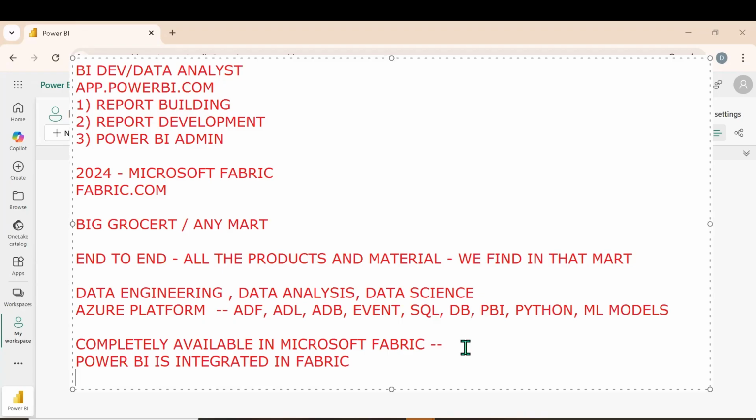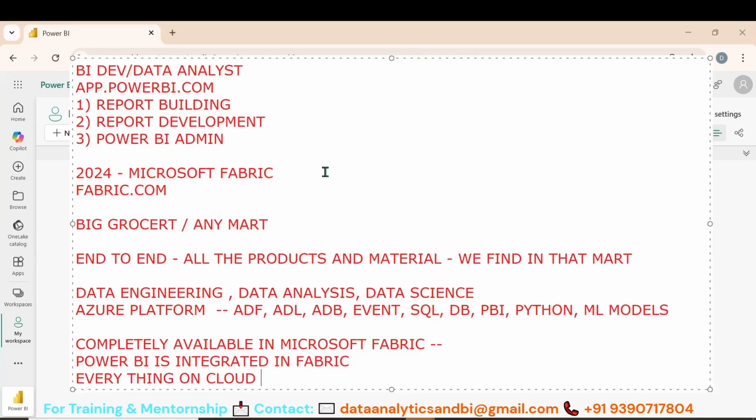So they want to make everything online, everything on cloud. The main agenda is that Microsoft wants to take away the on-premise data sources or applications that we are using. So everything should be on the cloud. Now let us see what we have in here. This is Fabric. There is no need of going to Azure.